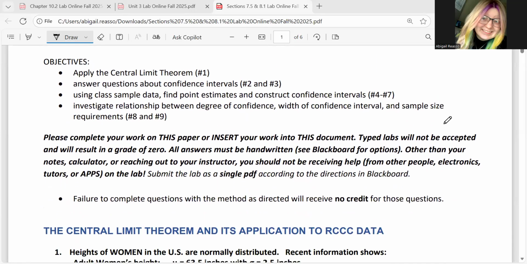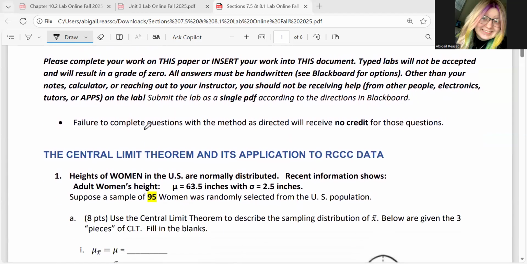Keep in mind that you should be completing your work on this paper or inserting it into this document. Typed labs will not be accepted. All of your answers should be handwritten. Other than your notes, calculator, or reaching out to your instructor, you should not be receiving help from other people, electronics, tutors, or apps on the lab. And keep in mind that failure to complete questions with the method as directed will receive no credit for those questions, because some of them we want you to use specific methods.